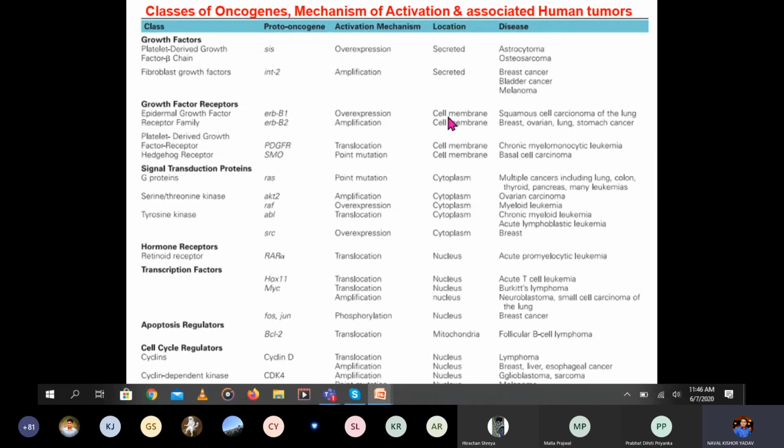ERB B1 overexpression occurs in squamous cell carcinoma of the lungs. Then you can see mutations in G proteins. The proto-oncogene RAS undergoes point mutations and causes multiple cancers including lung, colon, thyroid, pancreas and many leukemias. So in this way, these proto-oncogenes, by these activation mechanisms, are converted into oncogenes and cause different types of cancers.